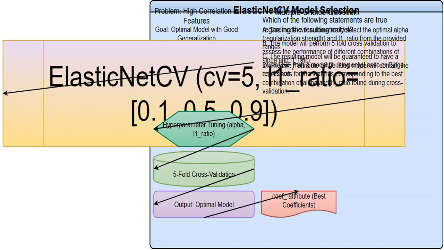I'm using ElasticNetCV with 5-fold cross-validation, CV equals 5. This means I'll split my data into 5 parts, training the model on 4 parts and testing on the remaining 1 part, rotating which part serves as test data. I'm also exploring different balance points between L1 and L2 regularization using the L1 ratio parameter, testing values 0.1, 0.5, and 0.9. L1 is lasso regularization and L2 is ridge regularization.